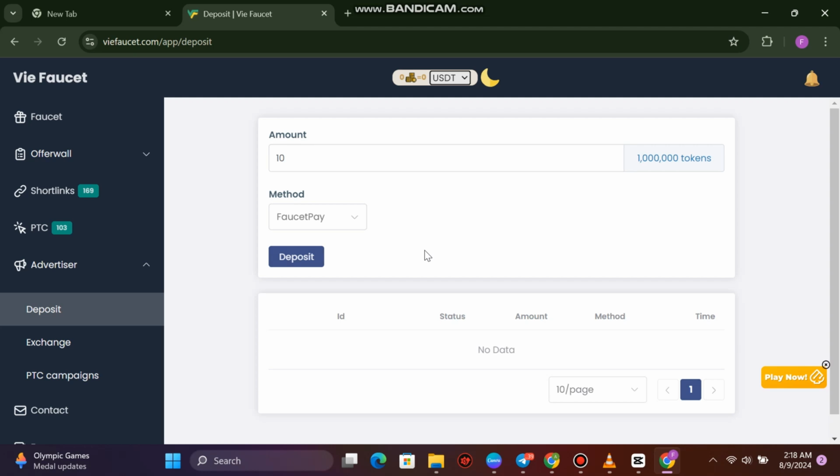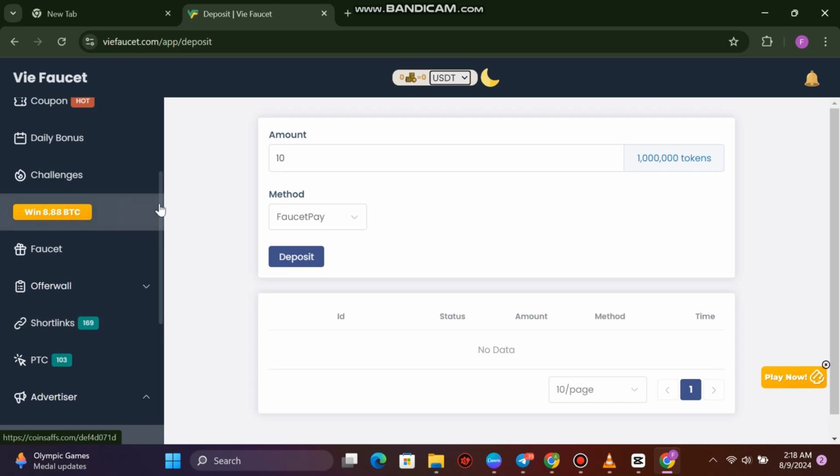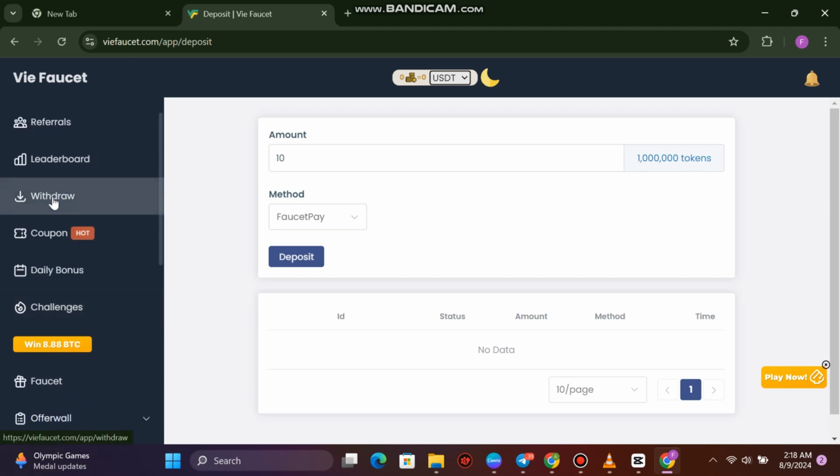So this is very simple, guys. All you have to do is make some deposits, and if you don't have any money, I have shown you ways you can start making some tokens on this platform without making any deposit at all.